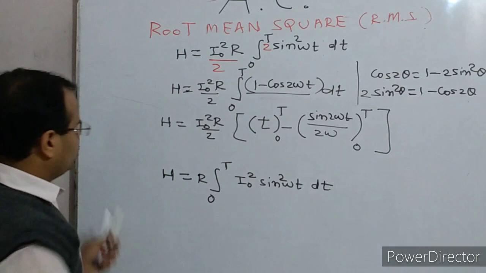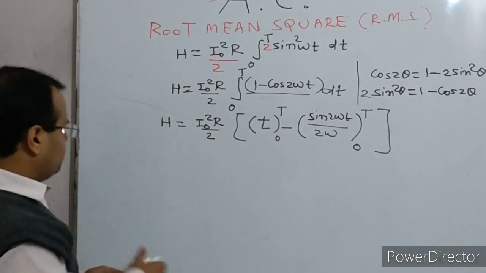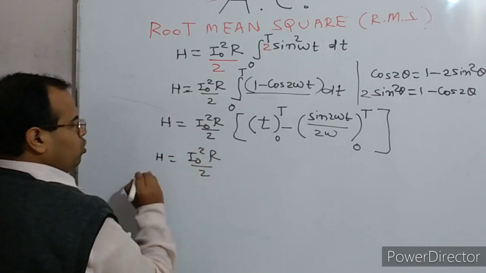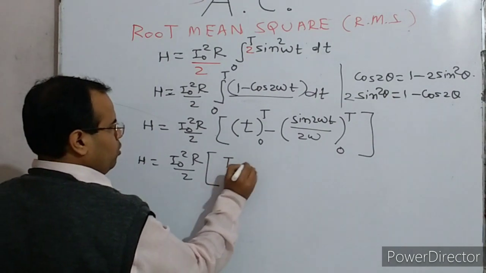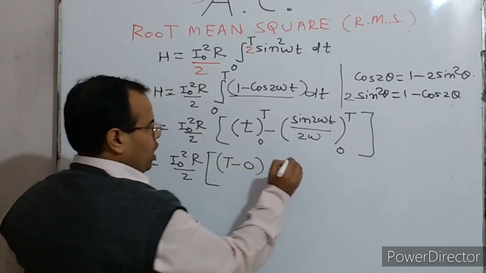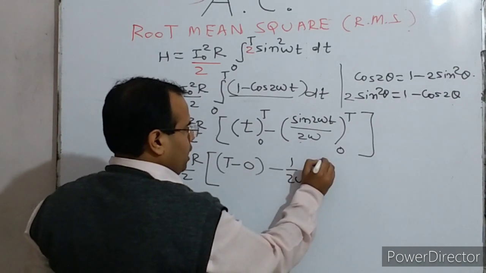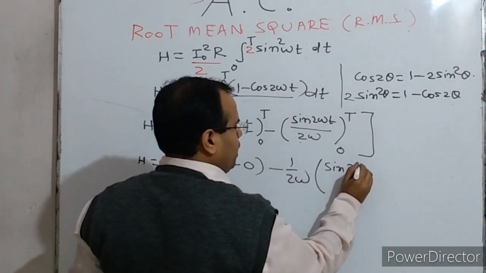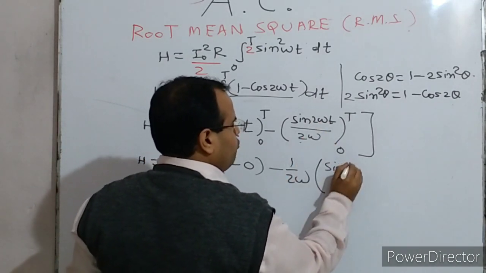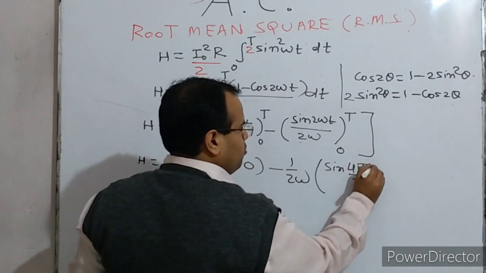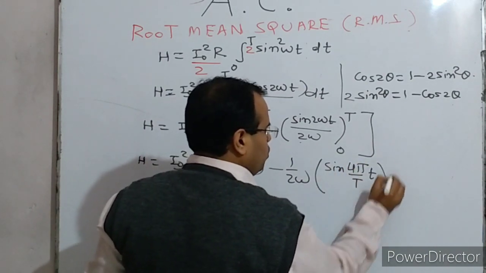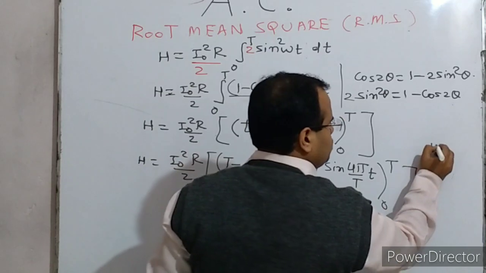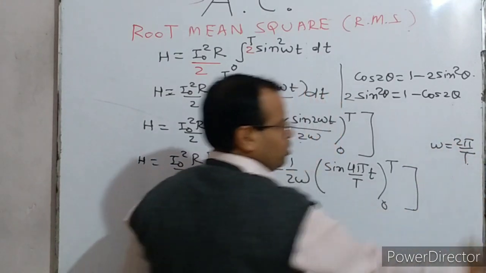Now H is equal to I naught square R by 2, upper limit capital T, lower limit 0, minus 1 upon 2 omega because that is constant, and here you write sine 2 times omega t. In place of omega, you can write 2 pi by capital T, so that will be 4 pi by capital T multiplied by small t, with limit 0 to capital T. Is it clear to you? Omega is 2 pi by capital T, so that's what we wrote.